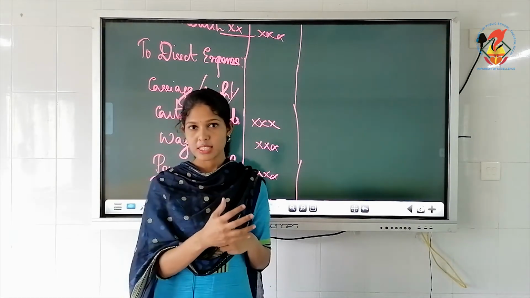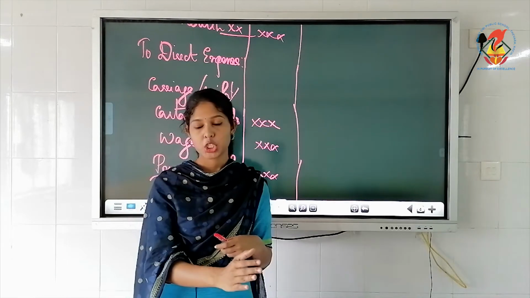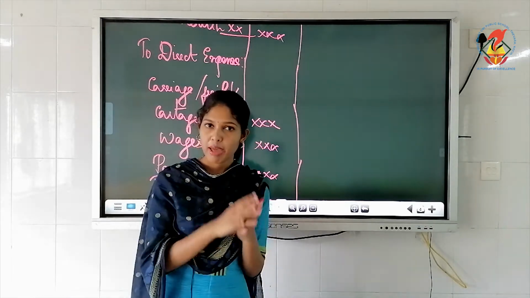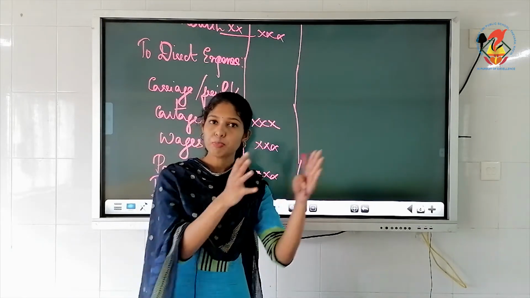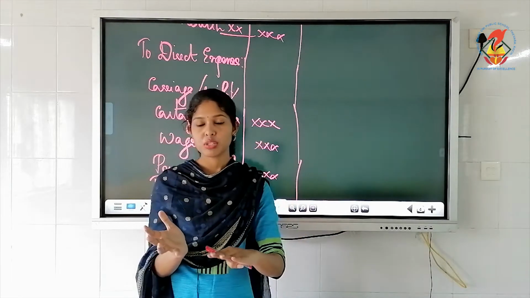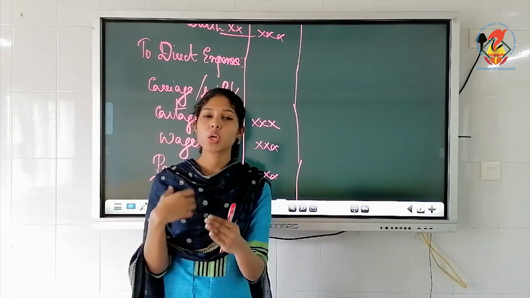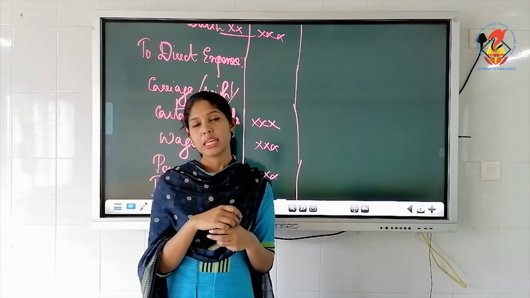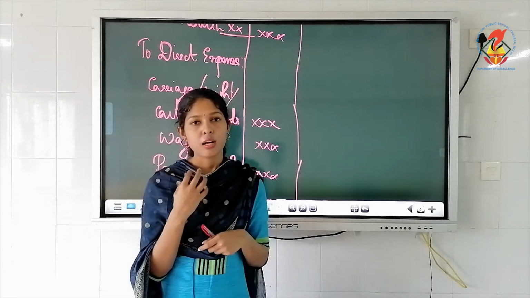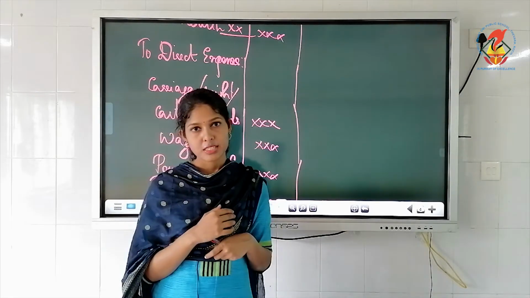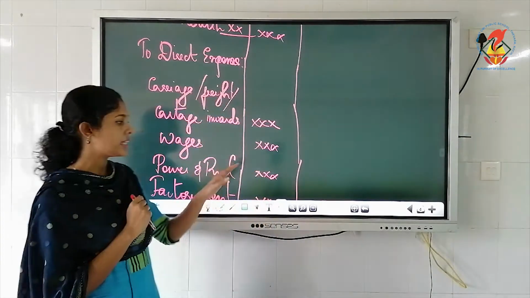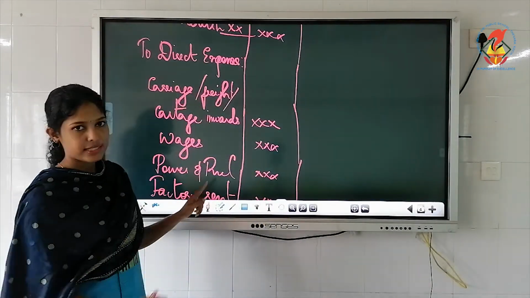So all these directly incurred on production or directly incurred on manufacturing, or when you purchase as such finished goods, during that process what all expenses you incur, all these will come under direct. Okay, it must be directly related. So these are the examples.